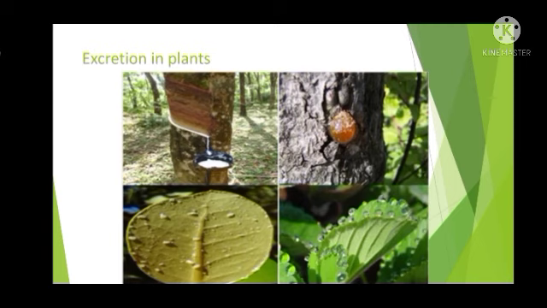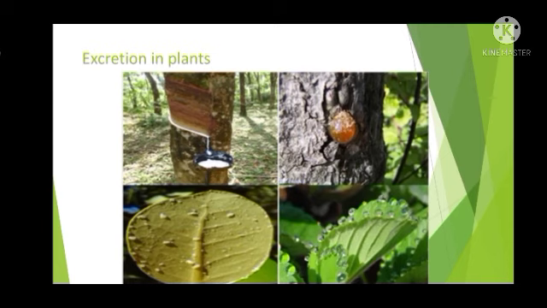Some of the waste materials can be stored as resins and gums. You might have seen in some plants gum-like substances being released, isn't it? These are released as a waste product.